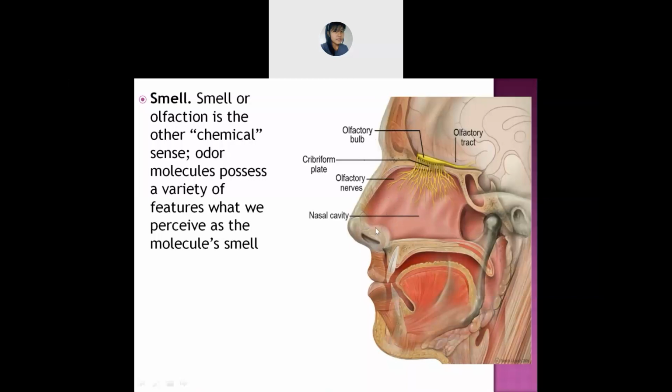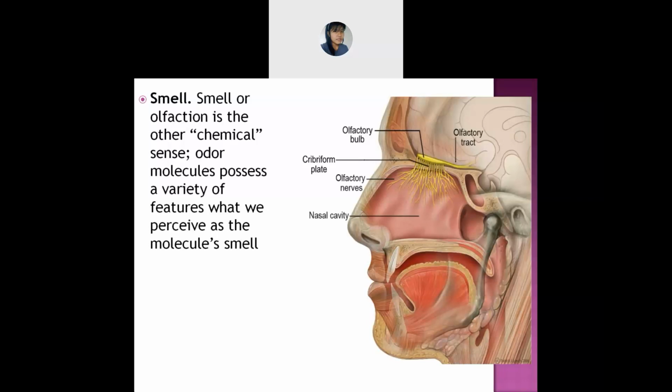Like in the respiratory system, we have already discussed breathing, but now we will focus mainly on the smell. Through your nose you can smell. It is known as olfaction. With the help of your nose you can smell, and you can also call it a chemical sense, meaning whatever chemicals are there in the surrounding areas, you can sense with the help of the smell.